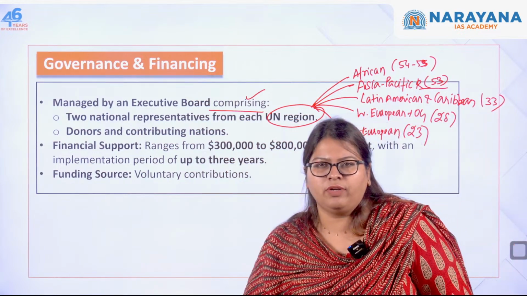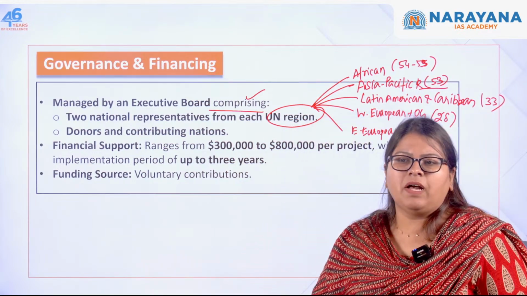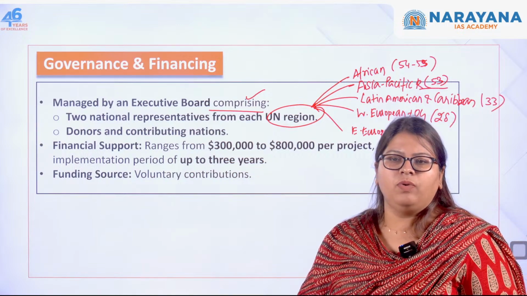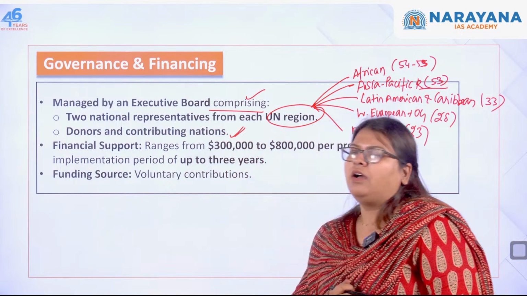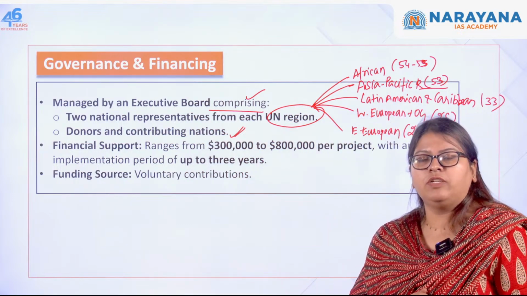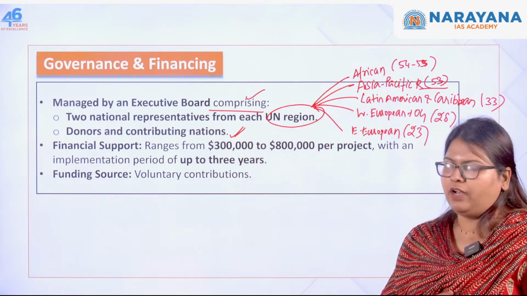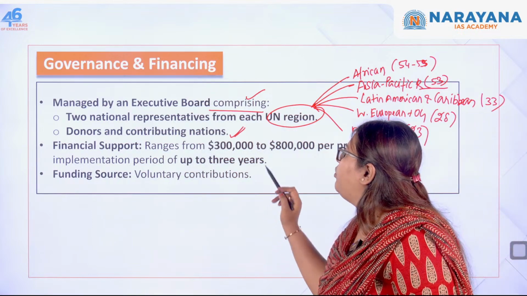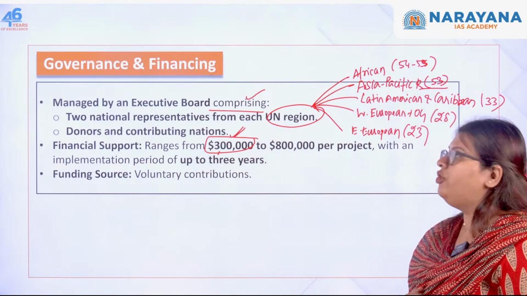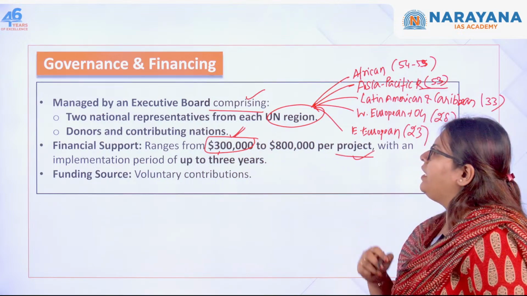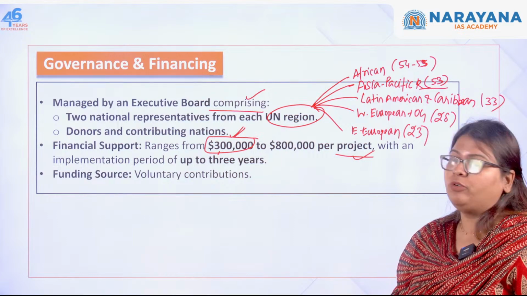Again, not very important, but it's just a passing reference that you need to know what the UN regions are. So donors and the contributing nations are also the ones who are part of the executive board of this fund. And next, the financial support ranges from around 3 lakh to 8 lakh dollars per project with an implementation period of how much? Up to 3 years.